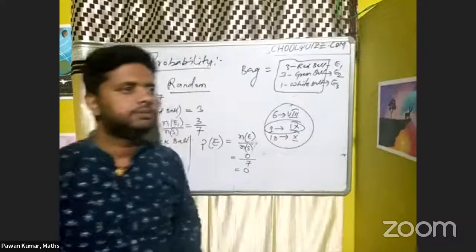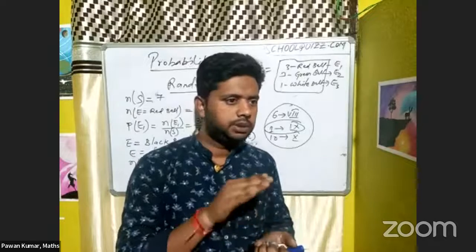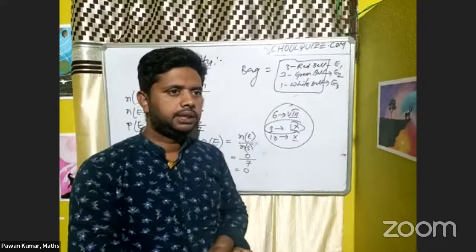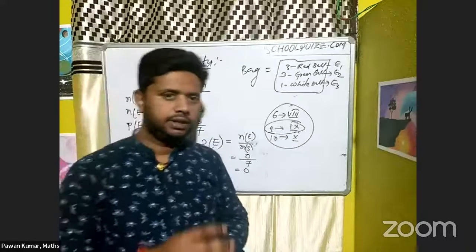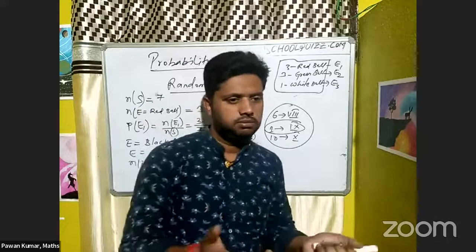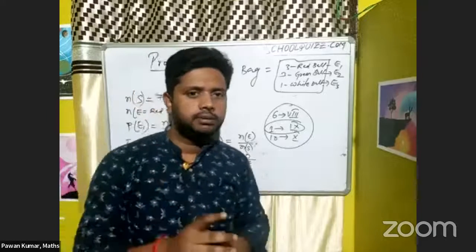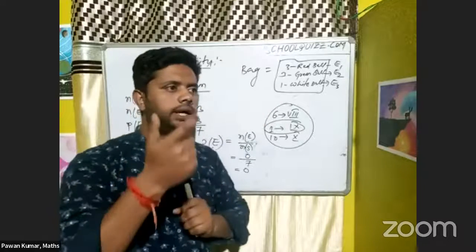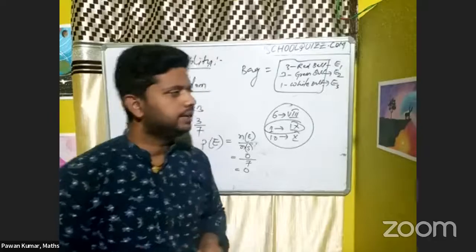I'm not fixing the outcome. Sometimes when we are playing cricket, we fix things, like keeping the coin with heads down, and they get heads. Someone may play with that tactic, but that happens when we are doing something illegally, and those events are not called random. Random means I just take the coin and toss it directly. Whatever I'm doing like that, we can call random.